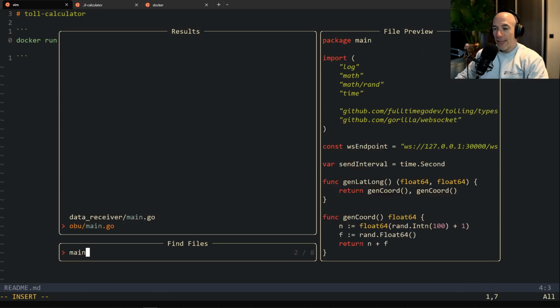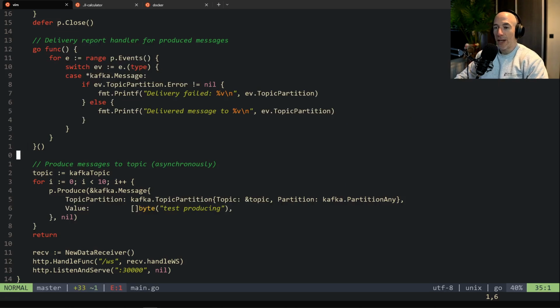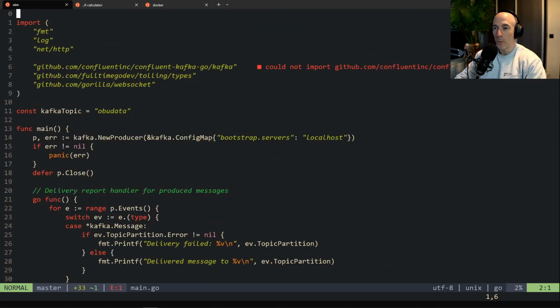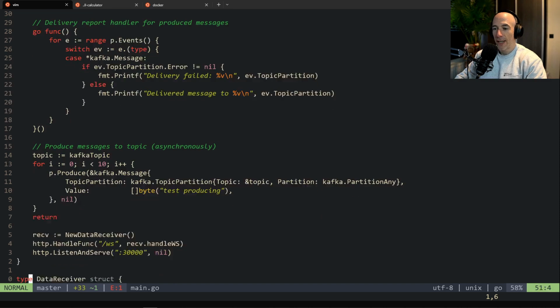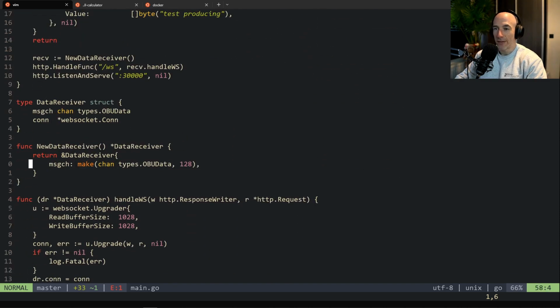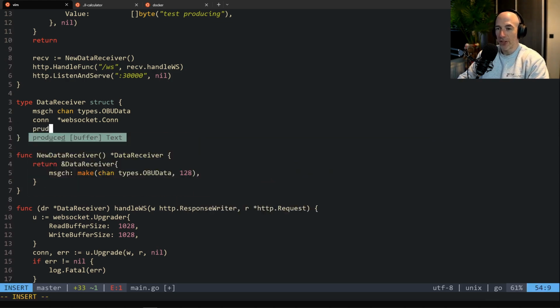Okay, so the next thing we are going to do is open up our receiver, and now we know that basically this is going to work out pretty fine. So we're going to attach this producer into our data receiver here, right? Each time we make a new receiver, we're going to make a producer. So we're going to say producer prod, for example, and that's going to be a pointer to Kafka.